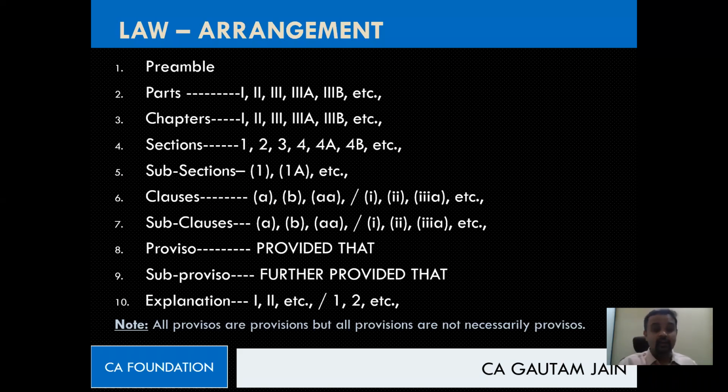If you see my note now, I've written some note below. All provisos are provisions, but all provisions are not necessarily provisos. All provisos are provisions, right? Because everything written in law is a provision. But all provisions are not provisos. How can we say that law will have only provisos? Only exceptions they'll have? No, right? Did you follow this much? If you have followed till here, I'll ask some questions to you. Come on, guys.